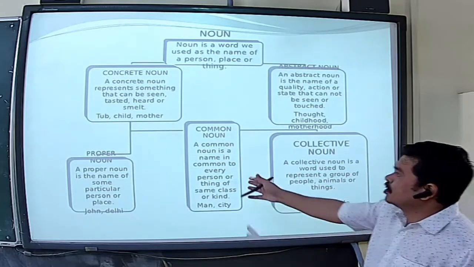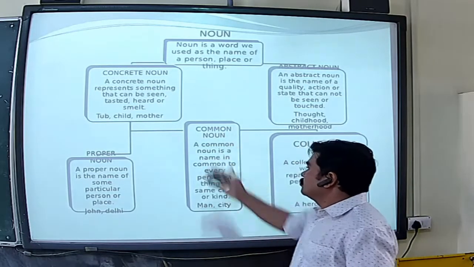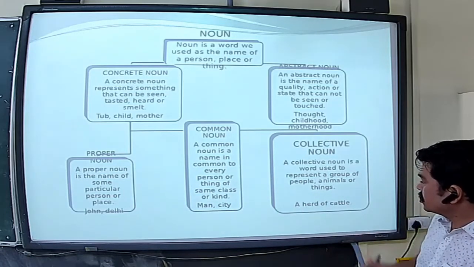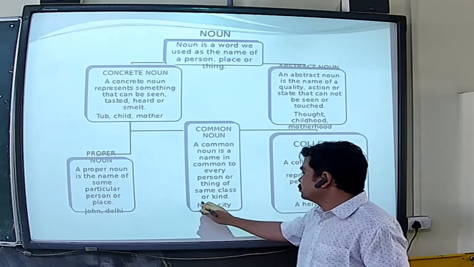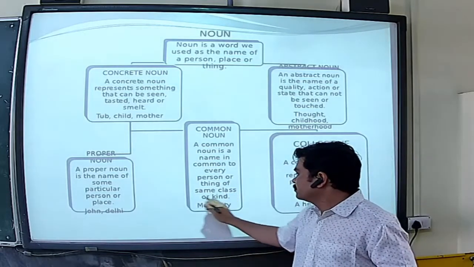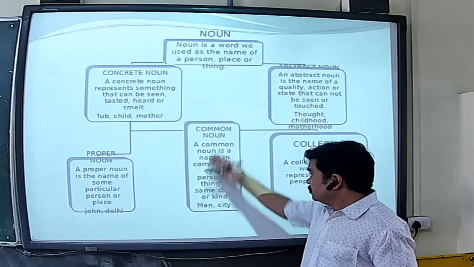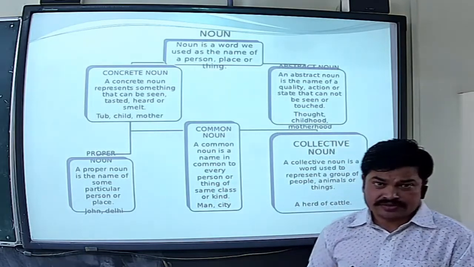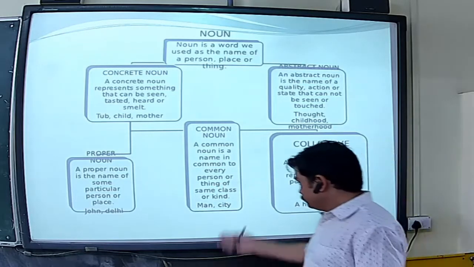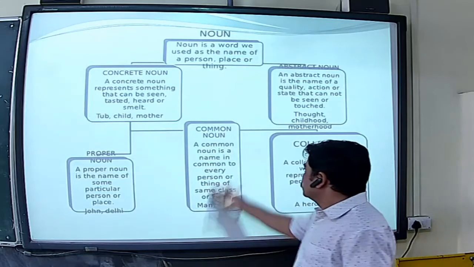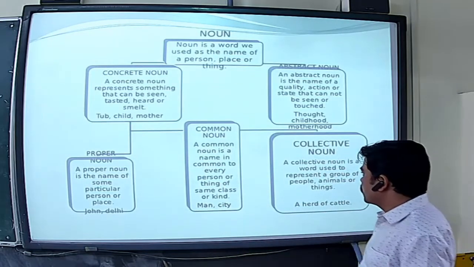This is also a part of concrete noun. So a common noun is a name common to every person or thing of the same class or kind. The meaning of same class or kind is that all the common nouns have the same class, same kind, right? So the examples are man, city. This is the example of common noun.